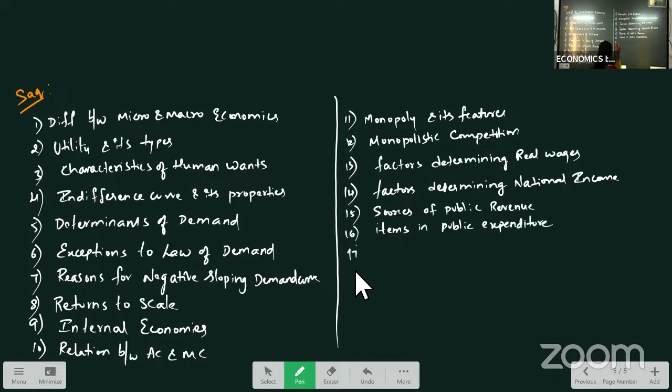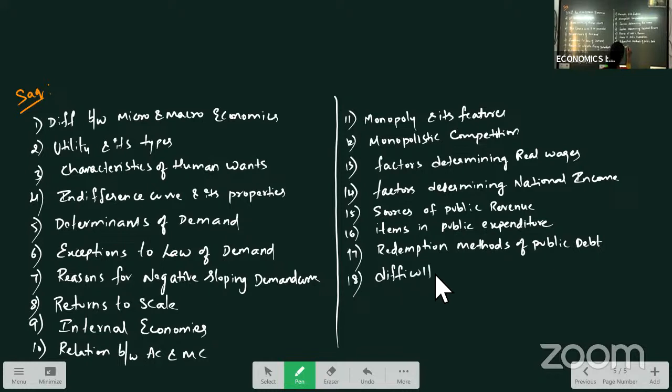Also, you have to prepare redemption methods of public debt. Then, after redemption methods of public debt, you have to prepare difficulties in barter system.